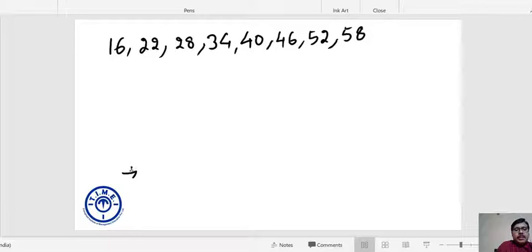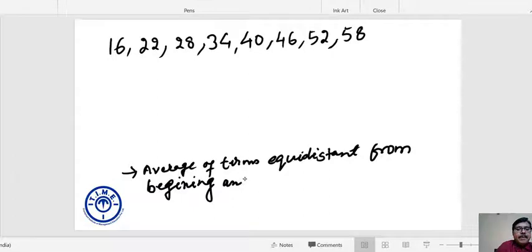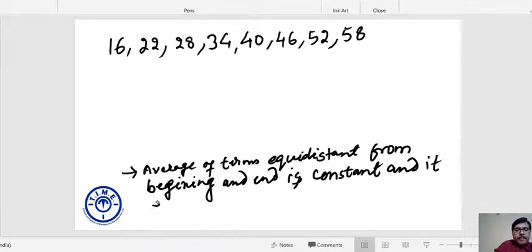Average of terms equidistant from beginning and end is constant, and it equals the ideal average x bar.